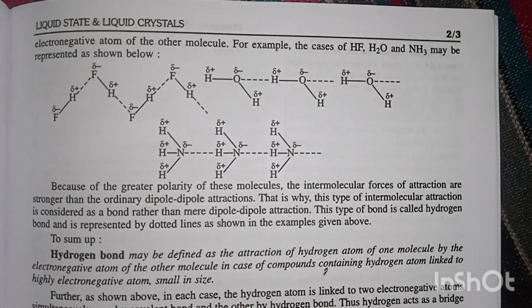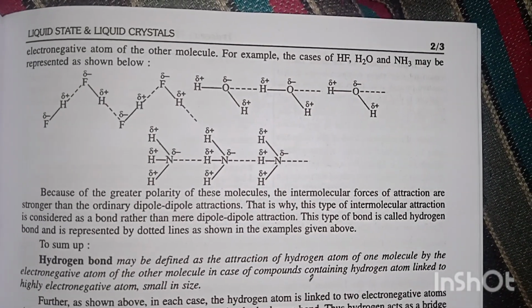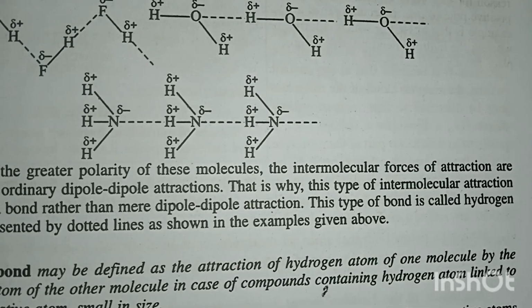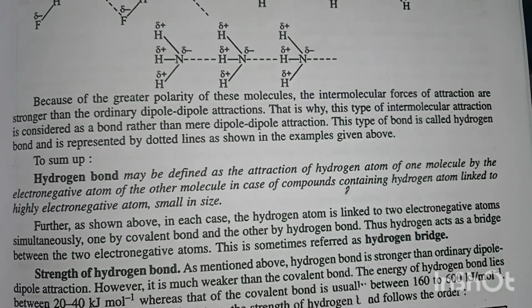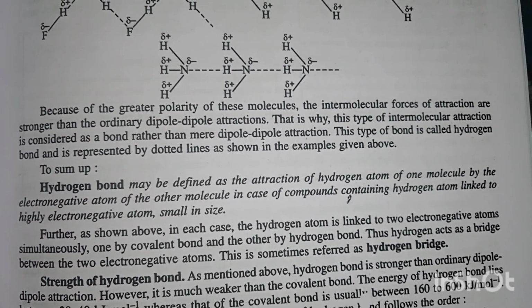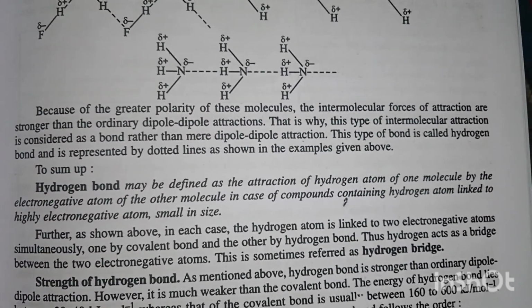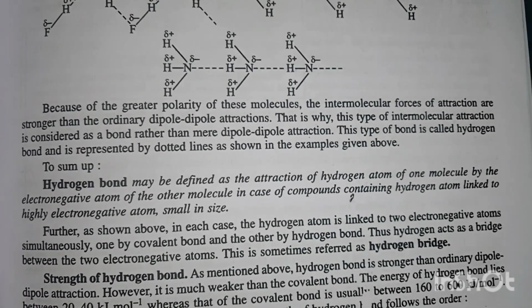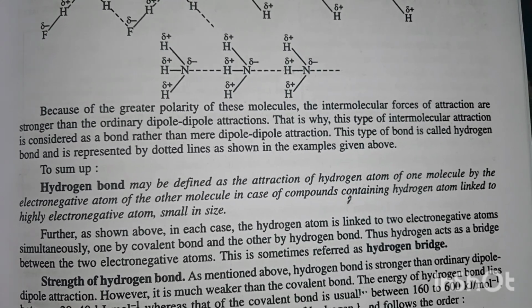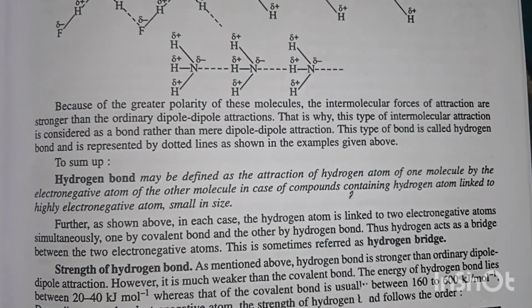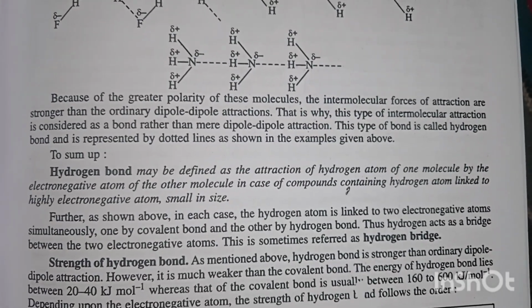For example, the cases of HF, H2O and NH3 may be represented as below. HF, H2O, NH3. Because of the greater polarity of these molecules, the intermolecular forces of attraction are stronger than the ordinary dipole-dipole attraction. That is why this type of intermolecular attraction is considered as a bond rather than mere dipole-dipole attraction. This type of bond is called hydrogen bond and is represented by dotted lines as shown in the examples given above.